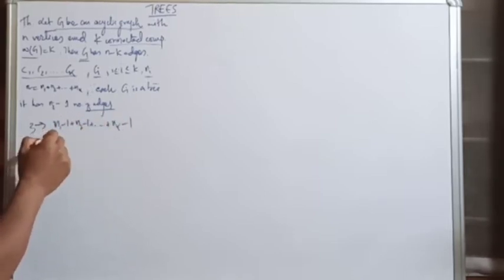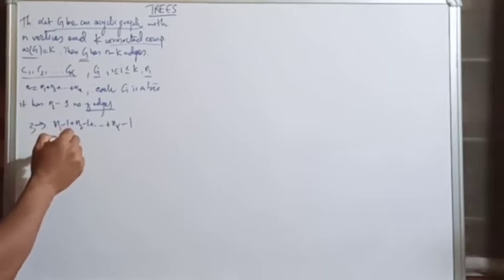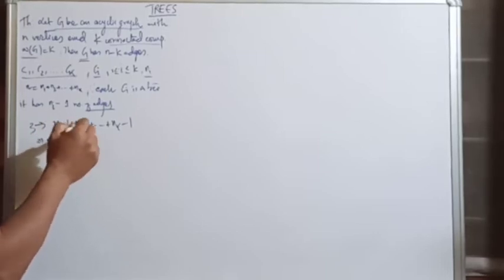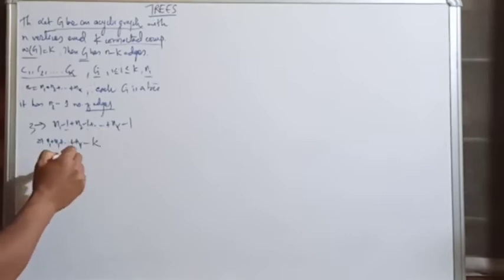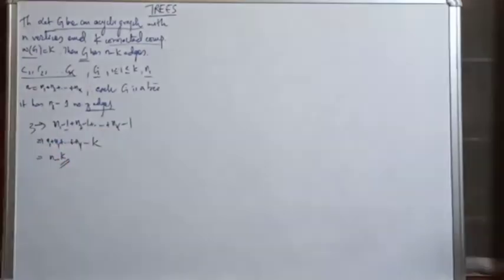This implies n1 plus n2 plus ... plus nk, minus 1 plus 1 plus ... k times, which is equal to n minus k edges. So this is the proof of the theorem.